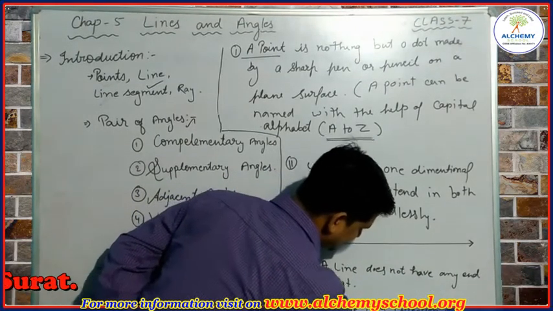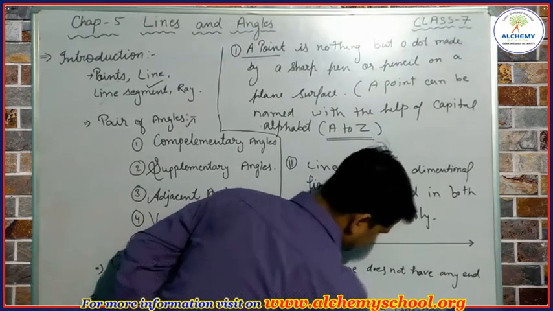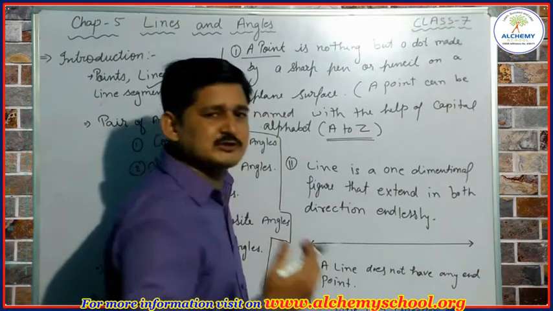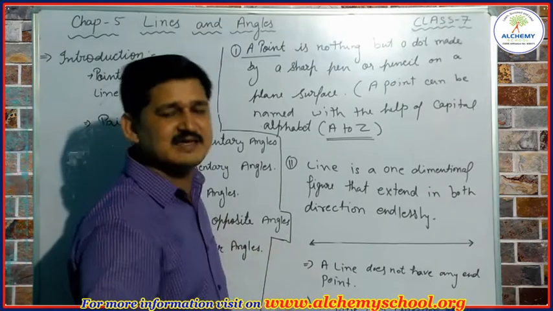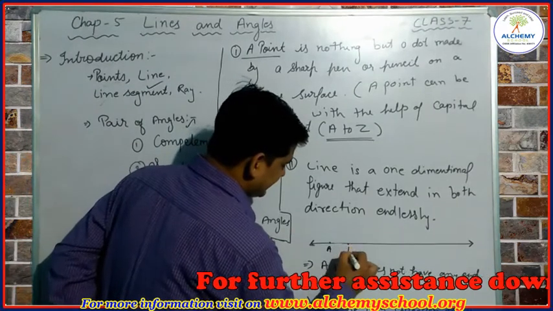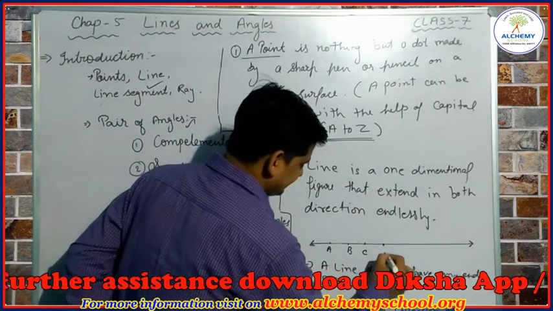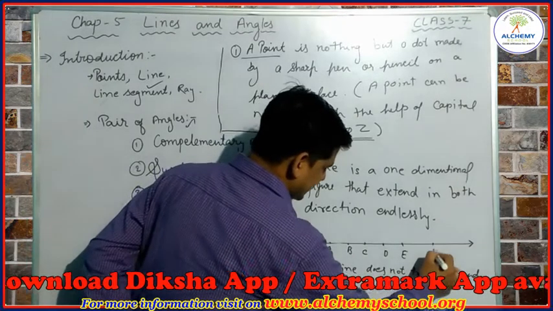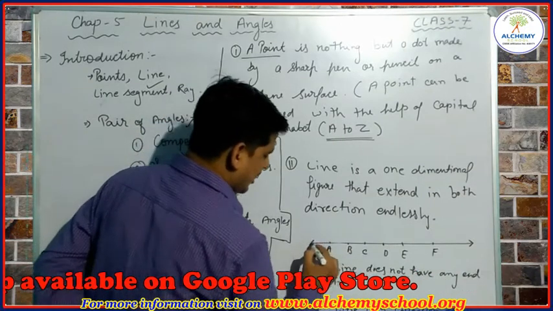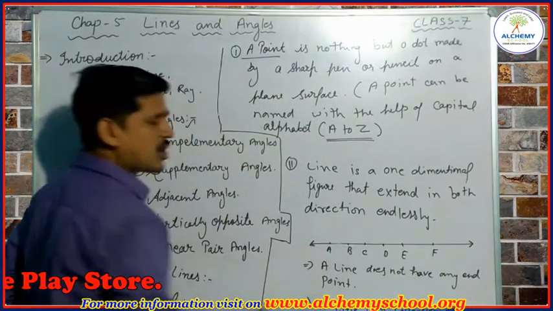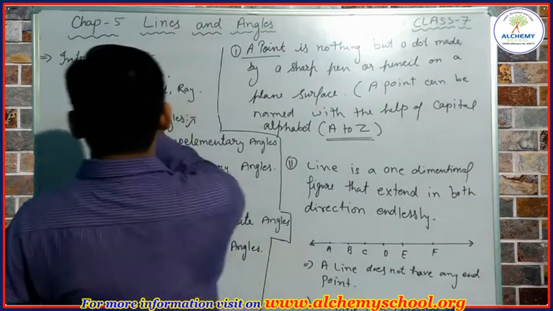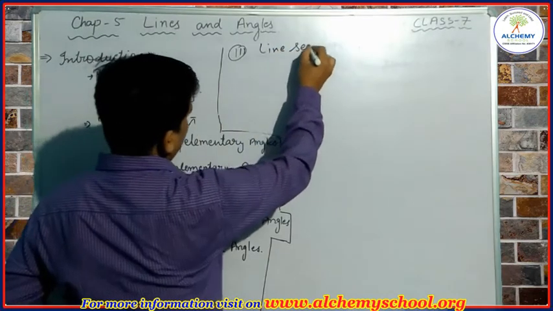We can say that a line is a collection of collinear points. Collinear points means two or more points lying on a single line. For example, this is A, this is B, this is C, this is D, E and F. We can see all these points are lying on a single line. So these points are called collinear points.